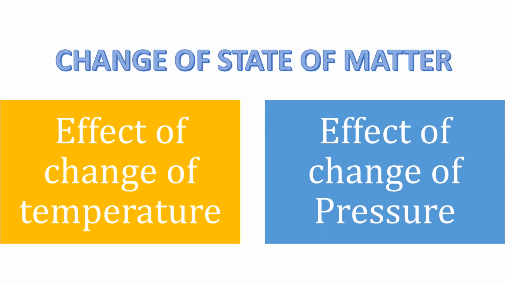There are three states of matter: solid, liquid and gas. Can a solid be converted to liquid or a liquid be converted to gas? Of course we can. How does this change of state take place? Due to the effect of change of temperature or change of pressure. In this video, let's discuss about the effect of change of temperature while the pressure remains constant in detail.